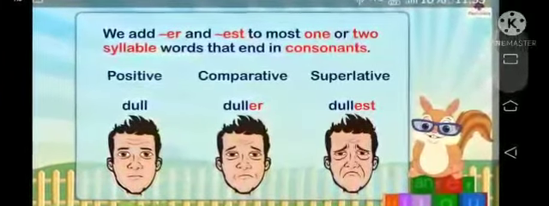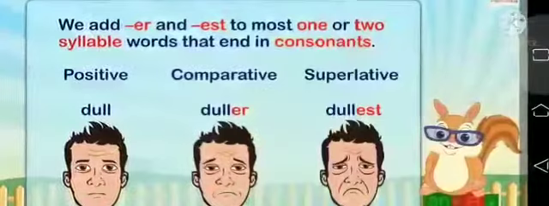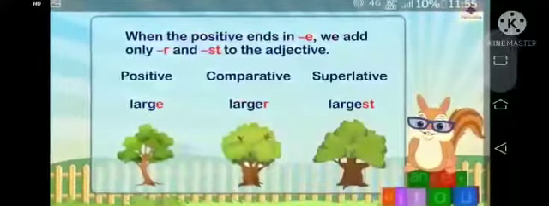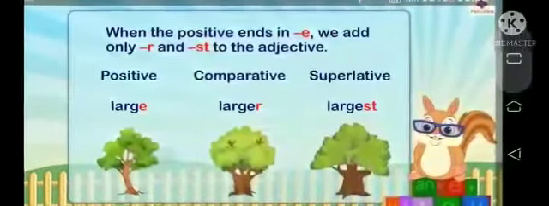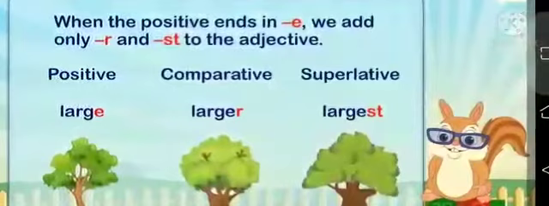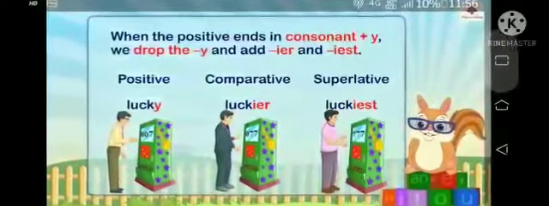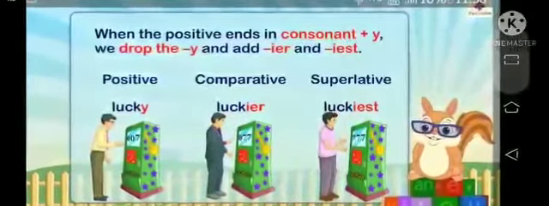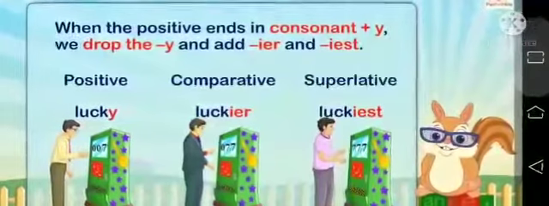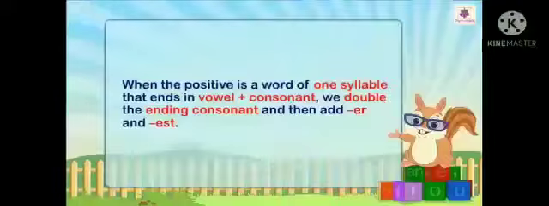We add er and est to most one or two-syllable words that end in consonants, like positive dull, comparative duller, and superlative dullest. When the positive ends in e, we add only r and st to the adjective, like positive large, comparative larger, superlative largest. When the positive ends in consonant plus y, we drop the y and add ier and iest. Like example, lucky, luckier, luckiest.